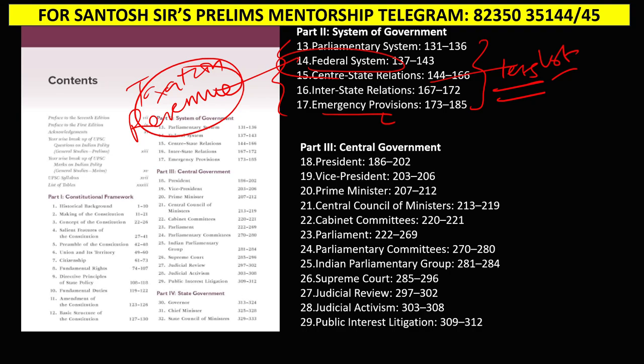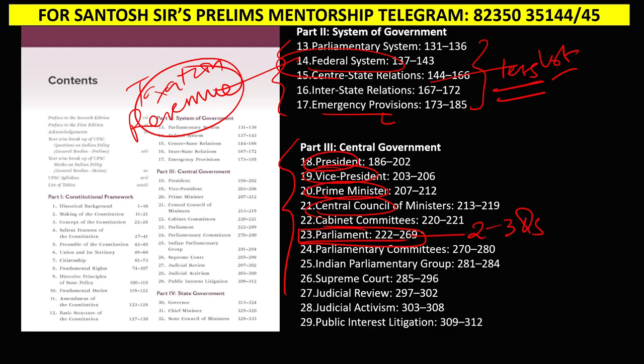Coming to the next part, which is the most important part, Part 3. This is the very, very important part. In this, the president, vice president, prime minister, council of ministers, and Parliament, the most important chapter. Every year at least 2 to 3 questions.